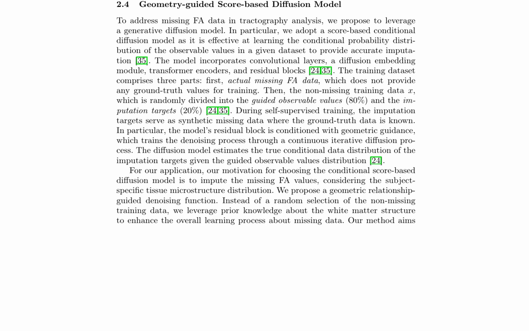It comprises convolutional layers, a diffusion embedding module, transformer encoders, and residual blocks. The training dataset consists of actual missing FA data, non-missing training data, and synthetic missing data generated by randomly dividing the non-missing data into guided observable values and imputation targets. The motivation behind choosing this model is to impute missing FA values considering the subject-specific tissue microstructure distribution.